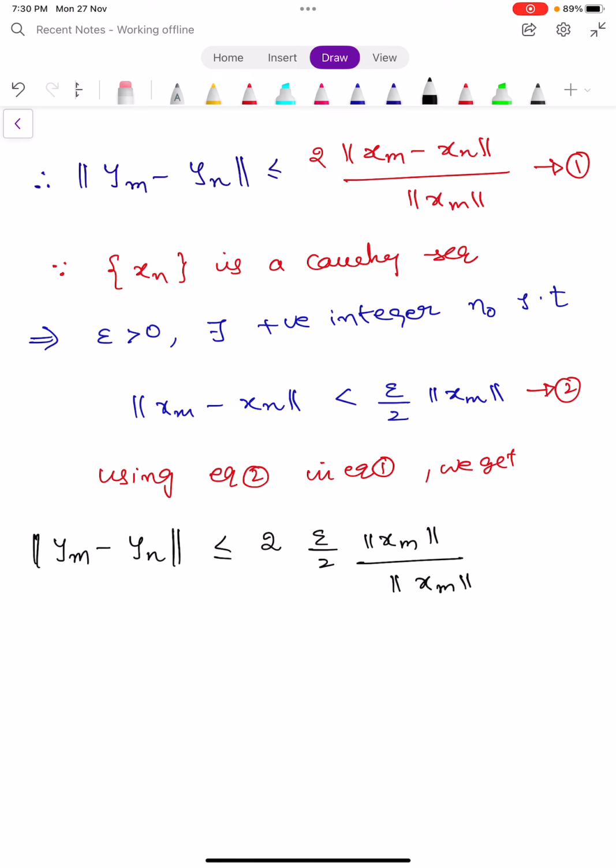So you observe that here 2 gets cancelled, norm xm gets cancelled. This is less than or equals to epsilon only. Therefore, you simply write less than, not less than or equals to. Therefore, we conclude that norm ym minus yn is less than epsilon.